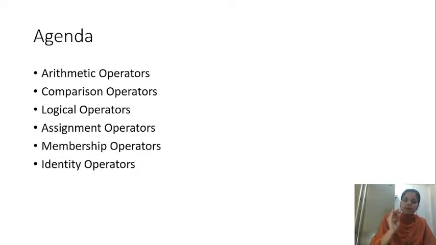We had seen the concept of variables last time and the data types. Python supports different data types, the most primary of those being integer, string, float and boolean. Python also supports some collection data types like list, set, dictionary, tuples. Although we haven't discussed anything about tuple and set, and list and dictionary also we did not go into depth, I just introduced them to you. But these are the different data types supported by Python.